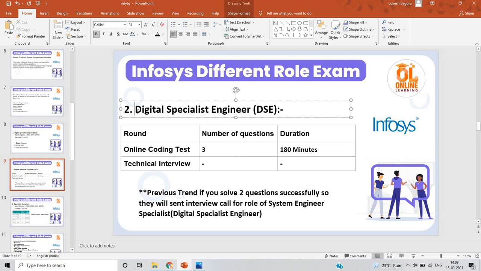If you solve 2.5 to 3 coding questions, there is a very good opportunity for the power programmer interview. If you solve 1.5 to 2 coding questions, or 2 coding questions, there is a DSE opportunity.